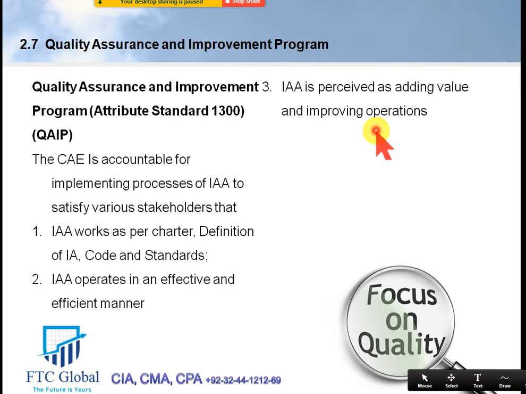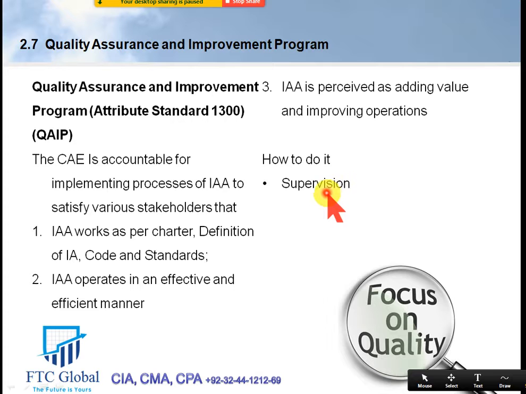So how do we do it? How can the head of the internal audit department discharge his responsibility of implementing processes? This is possible if he supervises the work of his subordinates. The prime responsibility for him is to supervise the work of his subordinates and all working under him.